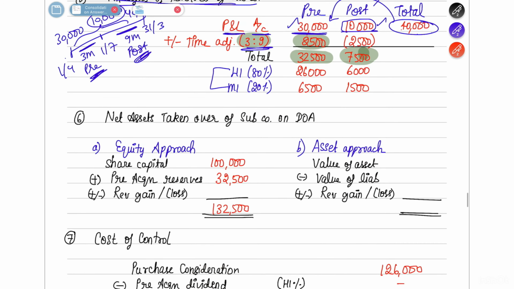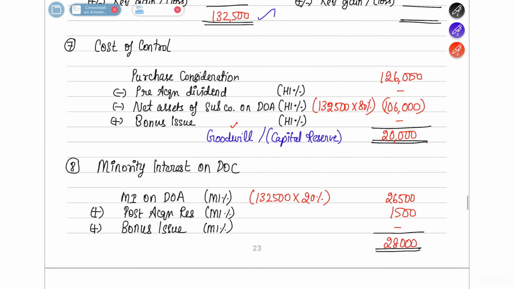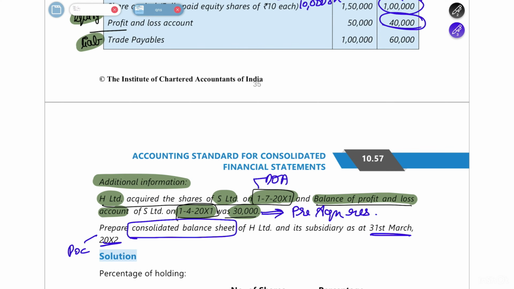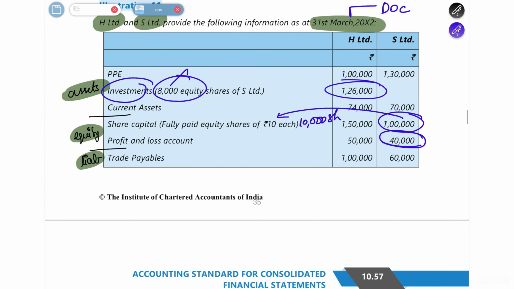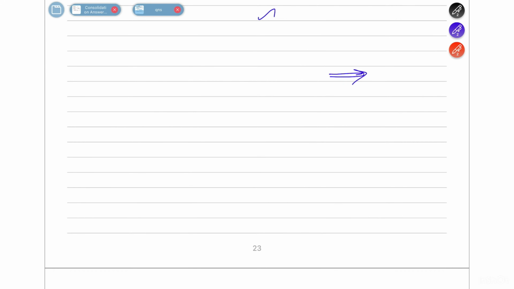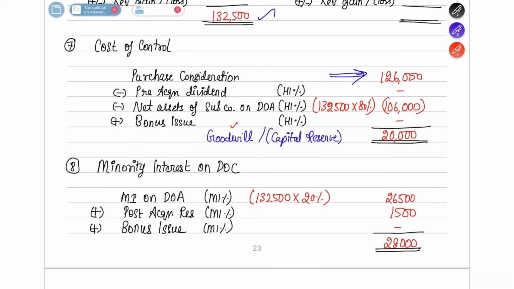Okay. Next is net assets taken over. So using the equity approach, share capital in the subsidiary company was 1 lakh as we saw. And here the pre-acquisition reserve is 32,500. So 1,32,500 is the net assets taken over. And the cost of control is the purchase consideration. How much have you paid? In the question, if you go and see the investments column itself, you will be able to understand. So 1,26,000 H Limited has paid to acquire S Limited. Correct. So here purchase consideration will be 1,26,000.